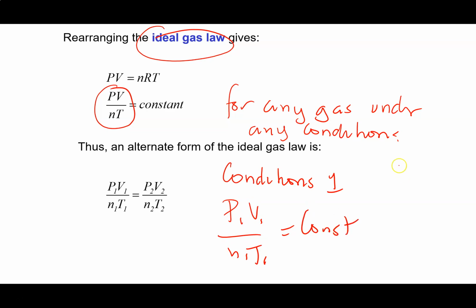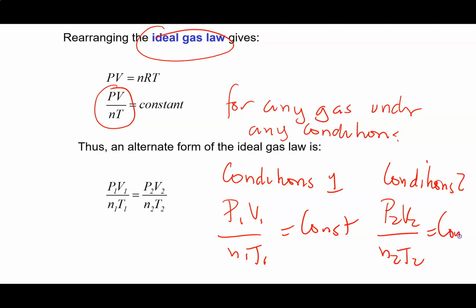Now if I change the conditions to conditions 2, then P2 V2 over n2 T2 will also be equal to the same constant. Or alternatively, we can say that the product of the pressure and the volume under conditions 1 divided by the product of the number of moles and the temperature under conditions 1 will be equal to the same expression for the gas under conditions 2.